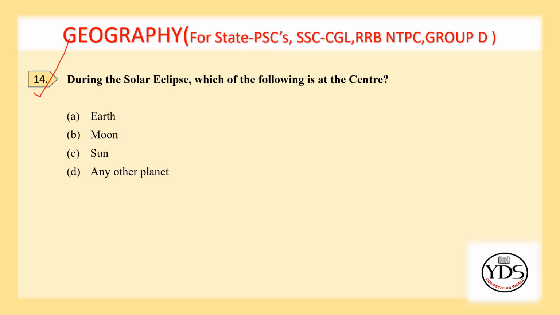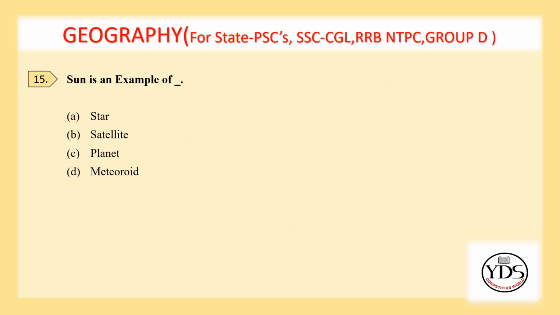14th question. During the solar eclipse, which of the following is at the center? Earth, Moon, Sun, any other planet? Option B. Moon is the correct answer. A solar eclipse occurs when the Moon passes between the Sun and the Earth, blocking the Sun's light and casting a shadow on Earth. This is called a solar eclipse.